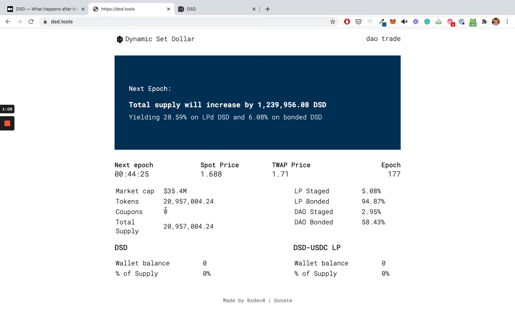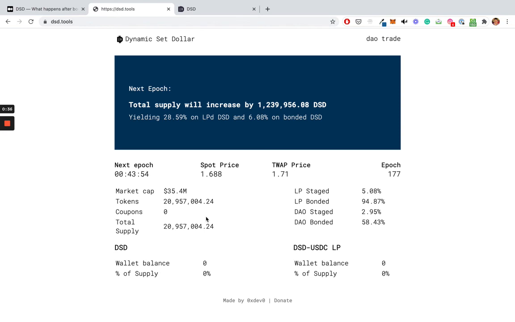You can essentially get more DSD by exchanging the coupons for DSD once we get back into an expansion phase. But in order to generate the coupons, you have to burn your own DSD. So if, for example, the debt ratio gets to the maximum of 35% and we have 7 million something debt in the system, then 7 million something coupons can be created. And that means 7 million something DSD will be burned for those coupons.